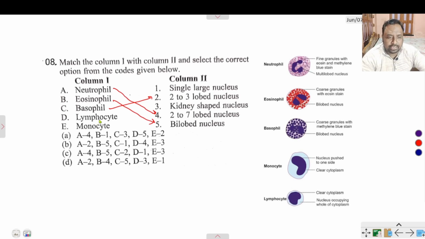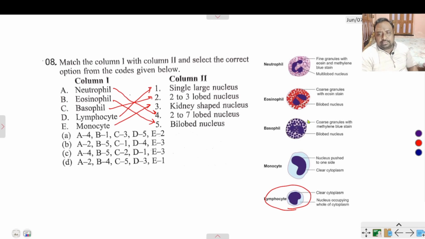Lymphocyte has a single large nucleus. And monocyte has a kidney-shaped nucleus. I think you clearly understand that on the basis of their nucleus structure, the WBCs neutrophil, eosinophil, basophil, monocyte and lymphocyte are differentiated into 5 different categories.